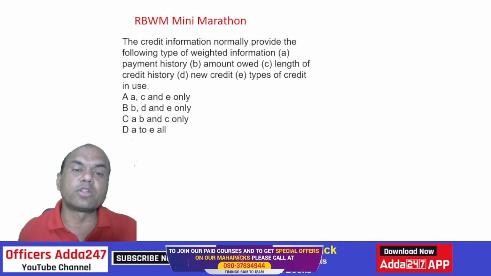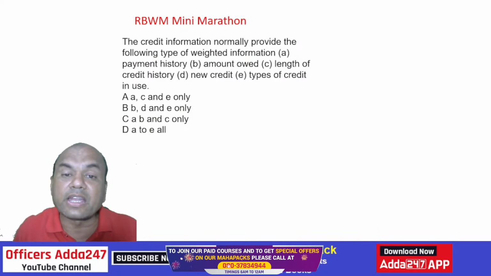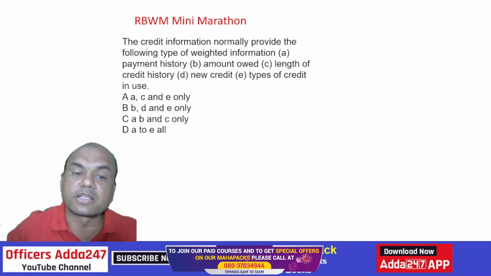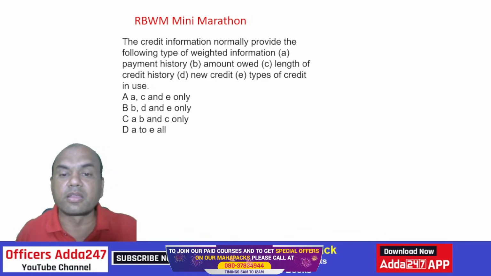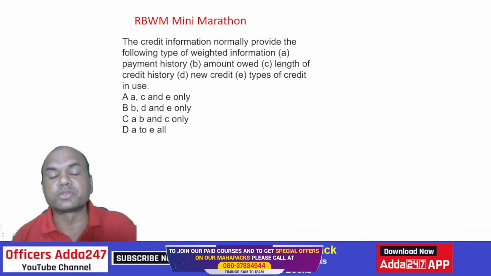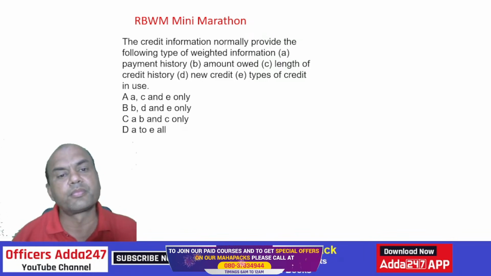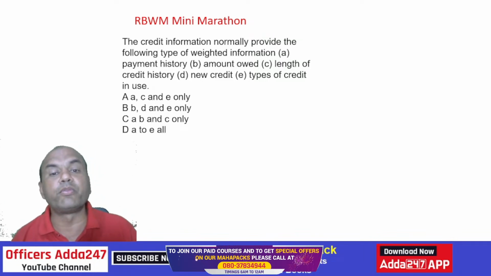The credit information normally provides the following types of weighted information: payment history, amount owed, length of the credit history, new credit, and types of credit in use. So this report will give which type of weighted information?